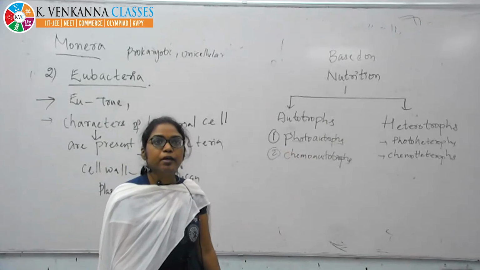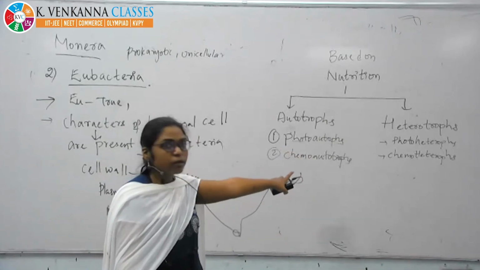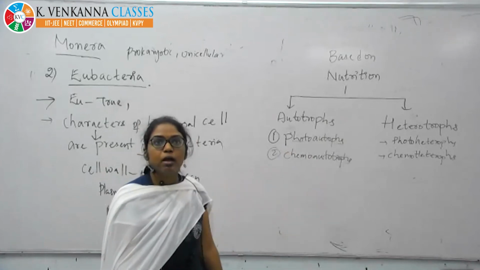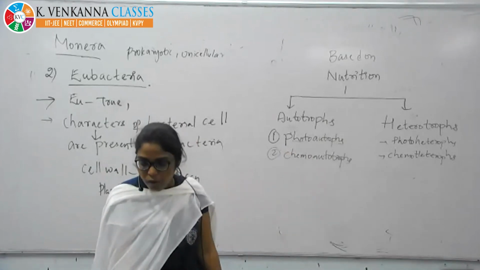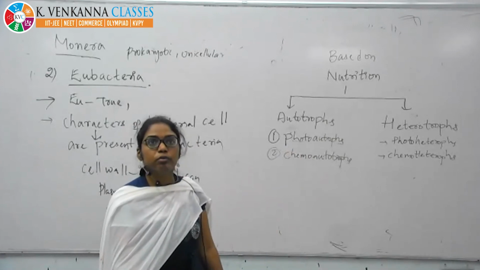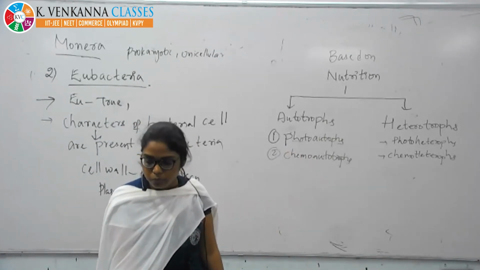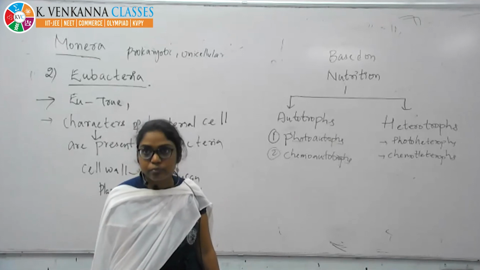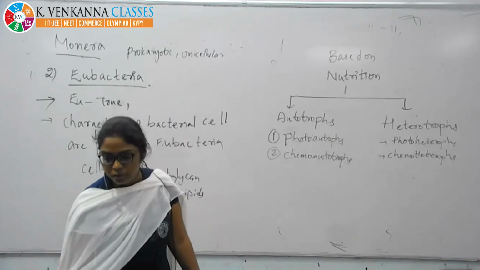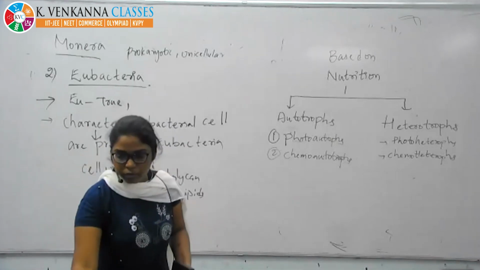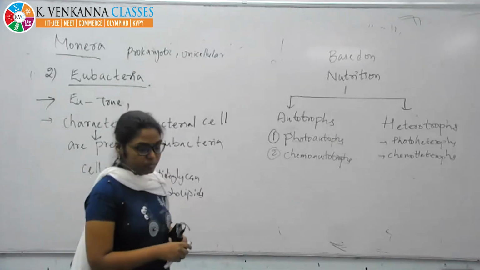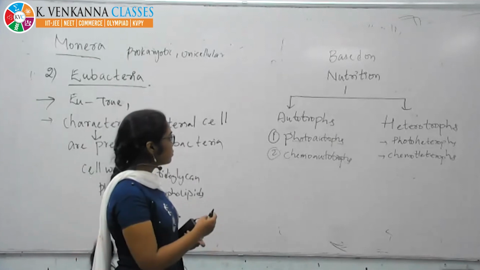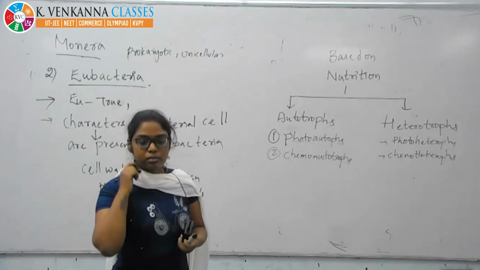Autotrophs means they prepare their own food material by using light or by using chemicals. Chemo means chemical. Heterotrophs means they depend on other material. You have photo, light, and also chemical. So for those who are preparing for NEET, you can write this down. If you want to write it down here, you can write it.